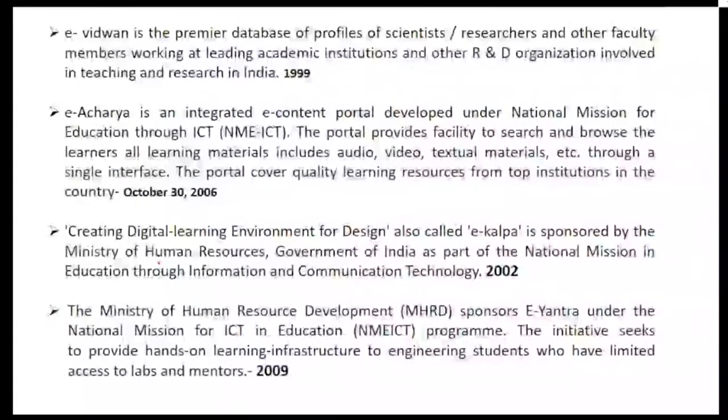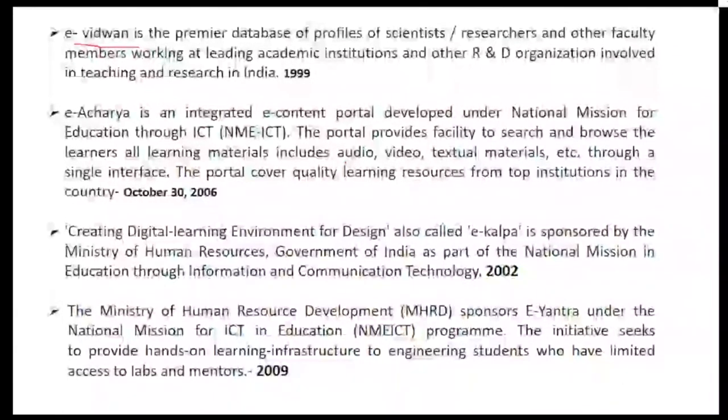Let's have a look at all of them. e-Vidwan is a premier database of the faculties or researchers, which was started in the year 1999. Keep the years in mind for match the following questions. e-Acharya is a portal for learning materials in all forms, started in the year 2006. e-Kalpa was formed to create a digital learning environment for design, started in 2002.